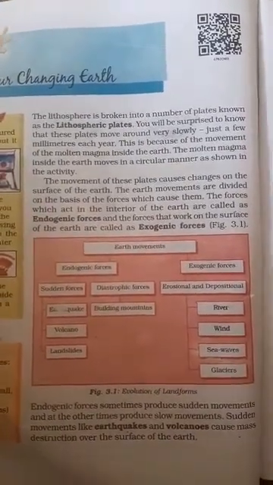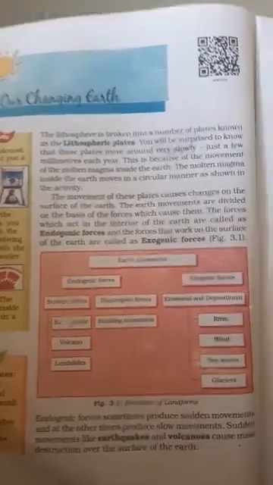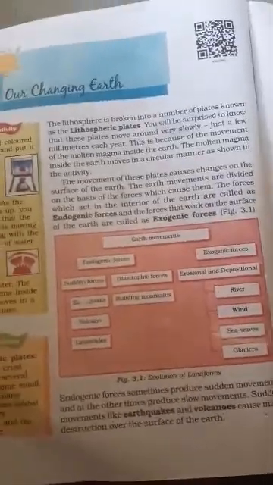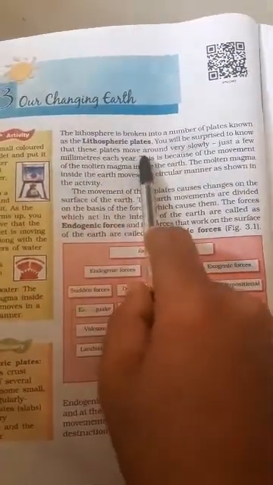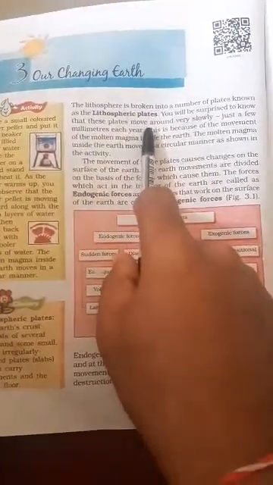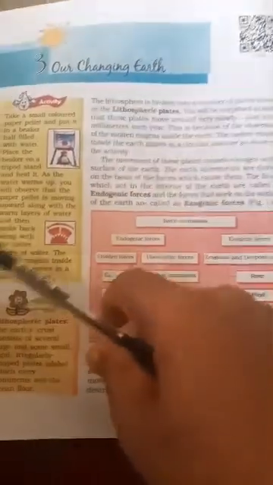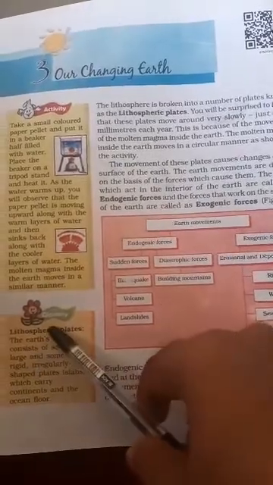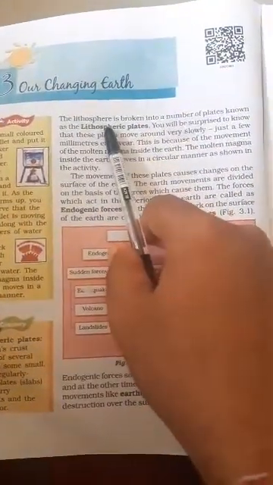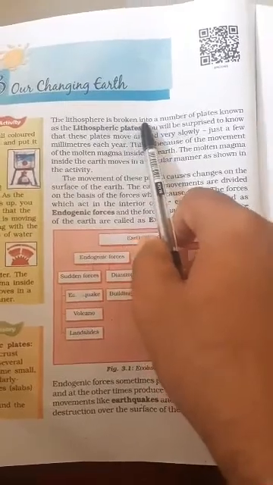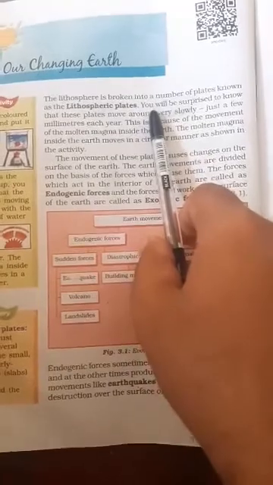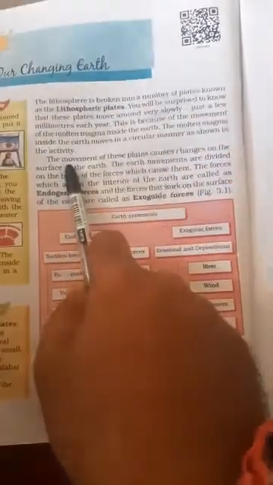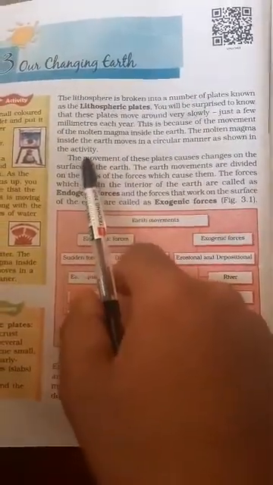The lithosphere is broken into a number of plates known as lithospheric plates. This is the combined definition. So what do you mean by lithospheric plates? The lithosphere is broken into a number of plates known as lithospheric plates. Next we will talk about the movement of the plates.